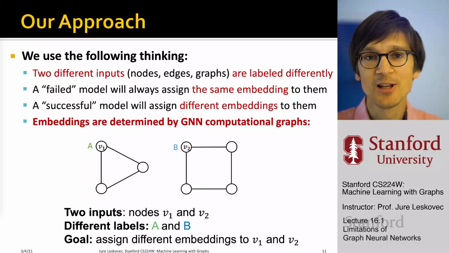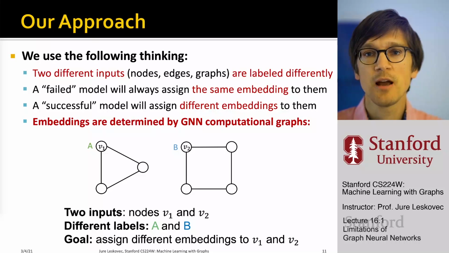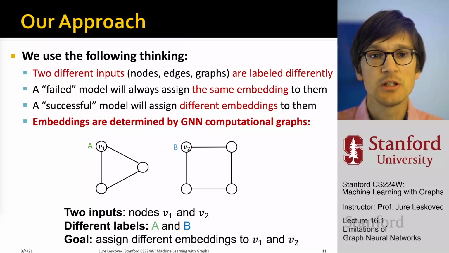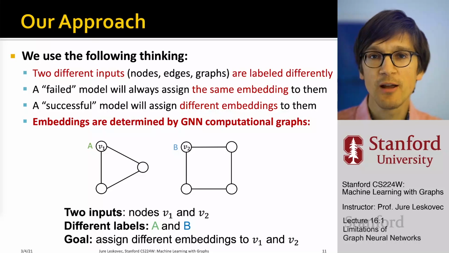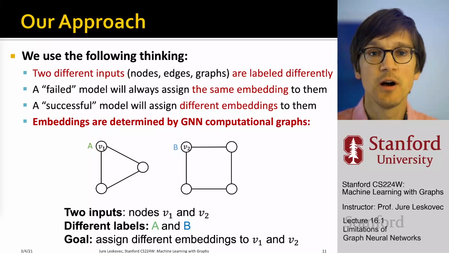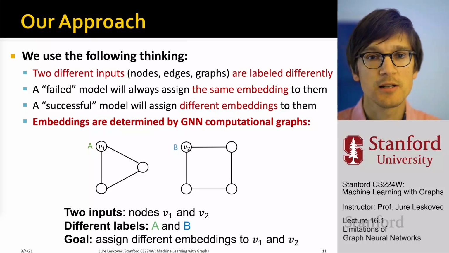Perhaps what is striking is that the models we have developed so far actually fail to distinguish v1 and v2. Even though we have built so much cool machinery that works amazingly well in practice and empirically, we still cannot distinguish v1 and v2 in this corner case example.